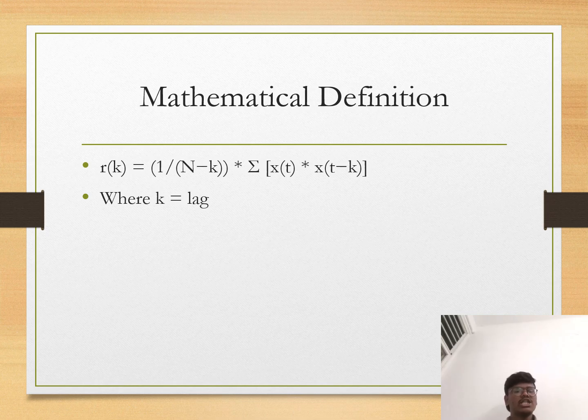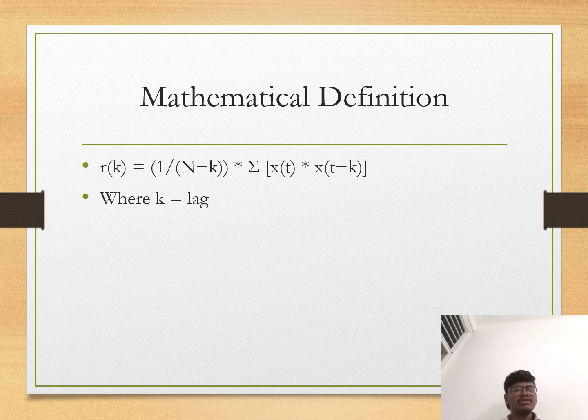For a continuous time signal x of t, the autocorrelation function is defined as Rxx of tau equals the integral from minus infinity to infinity of x of t times x of t plus tau dt. Here, Rxx of tau is the autocorrelation function, and tau is the time shift or delay. The integral measures the similarity between x of t and x of t plus tau. When tau equals 0, the autocorrelation gives the total energy of the signal: Rxx of 0 equals the integral from minus infinity to infinity of x square of t dt.